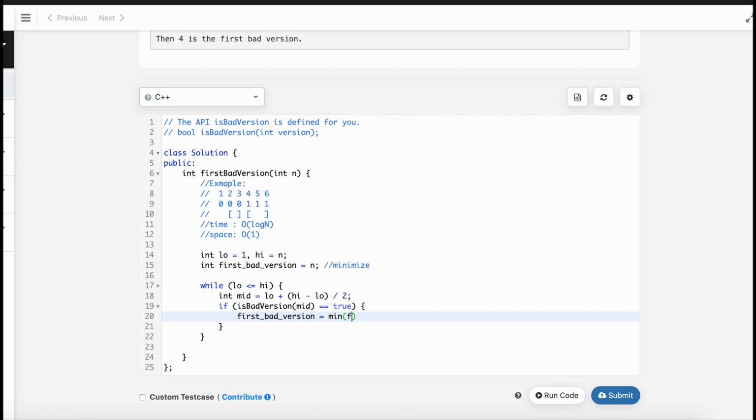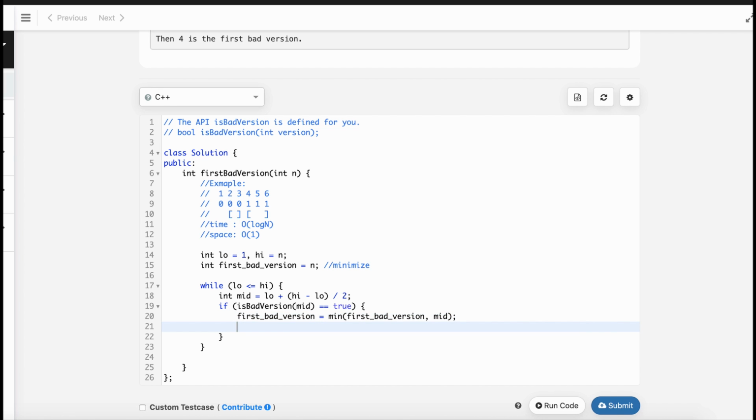So first bad version becomes the minimum of the already existing first bad version and mid value. And now we will reduce our range into one half. We have two halves, low to mid minus 1 and mid plus 1 to high.